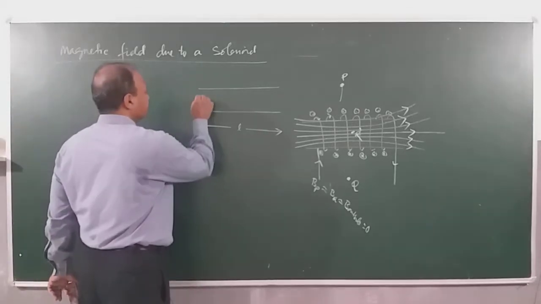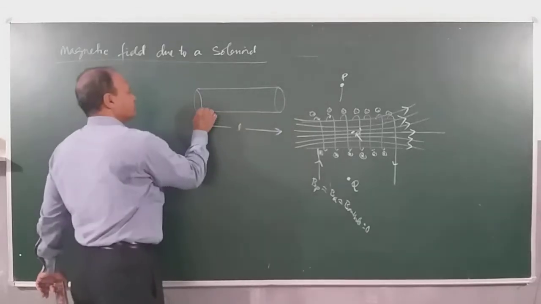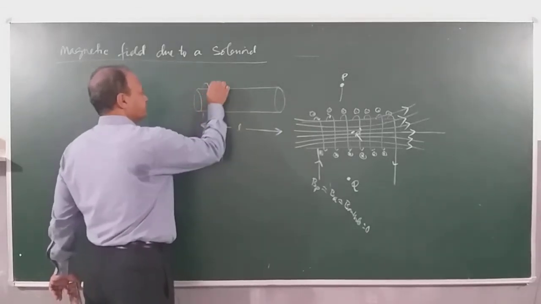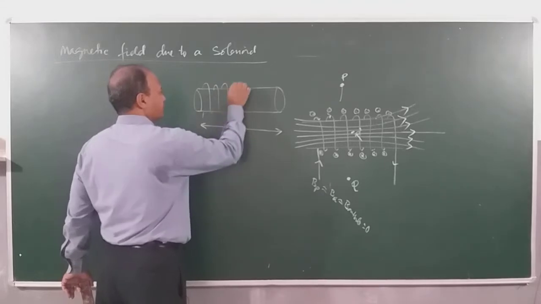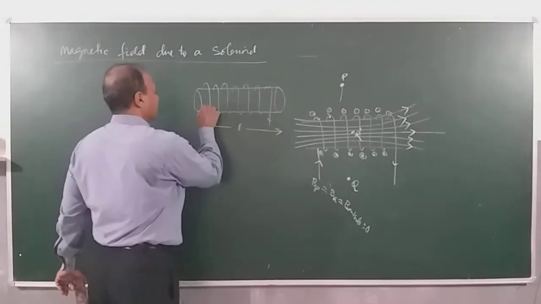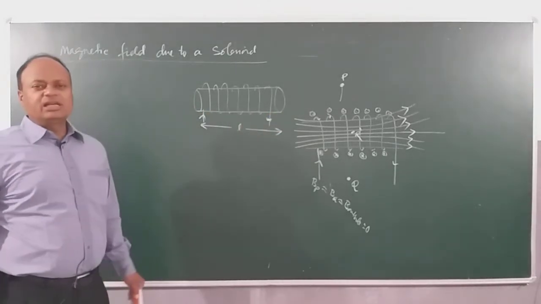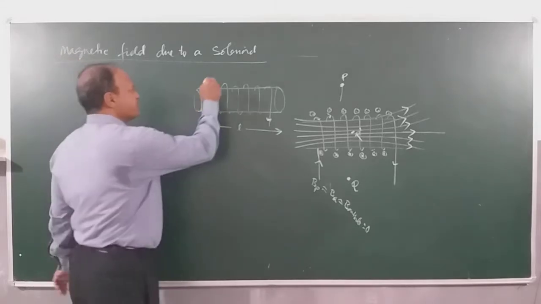Here, this is how the current is entering. Like this is the solenoid, right? So for calculating magnetic field to the solenoid, what I'll do is I'll consider a certain section of the solenoid.